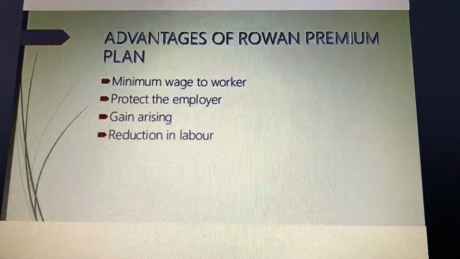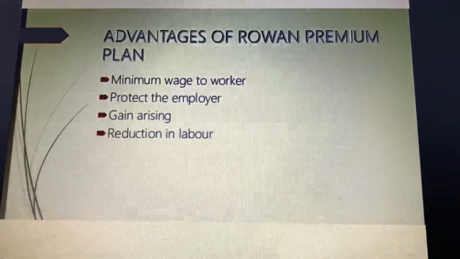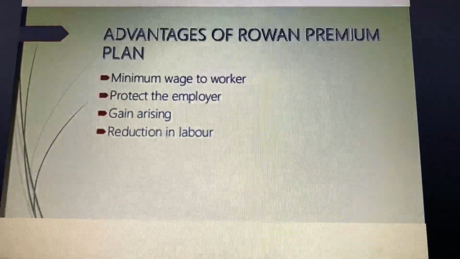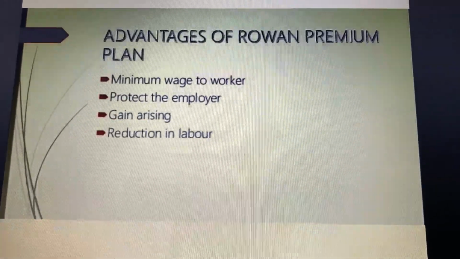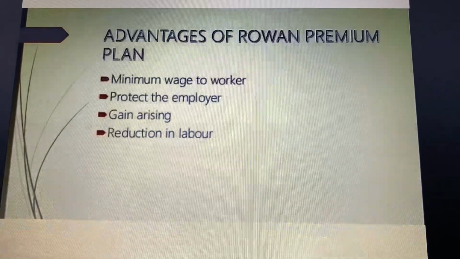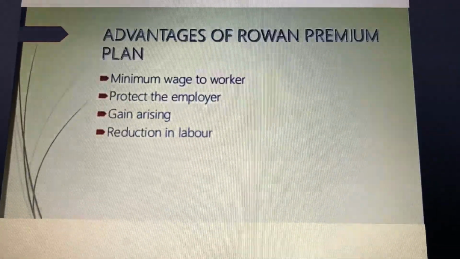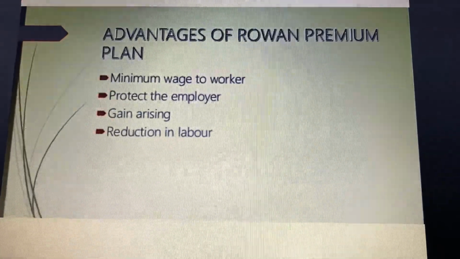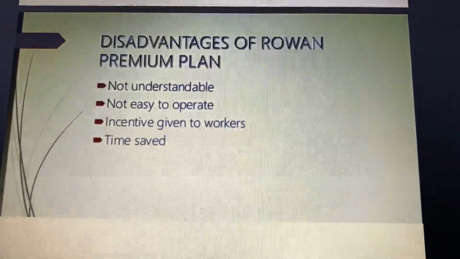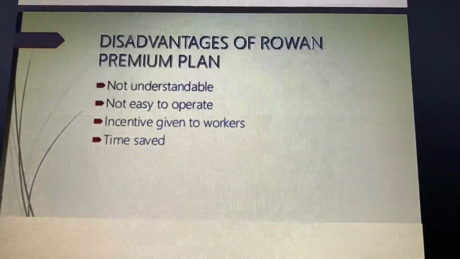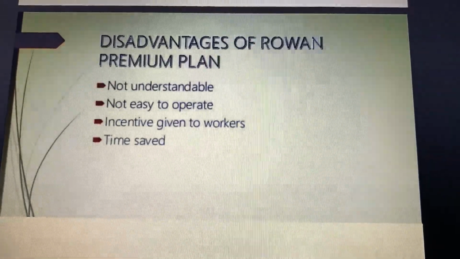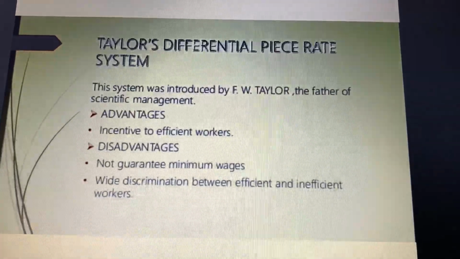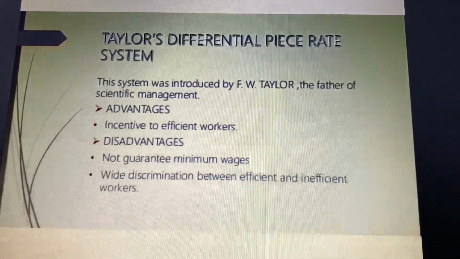There are the various advantages of the premium plan. First is guarantees time wages to the workers. Second, the quality of the work does not suffer much. Third, labor cost per unit reduced because wages of the time saved are shared by the employer and the worker. Fixed overhead cost per unit is reduced with the increase in product. There are the disadvantages too, like not understandable, not easy to operate, incentive given to the workers, and the time. These were some of the disadvantages.